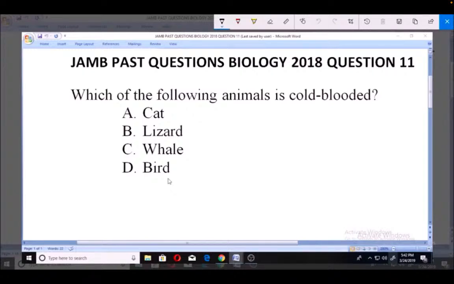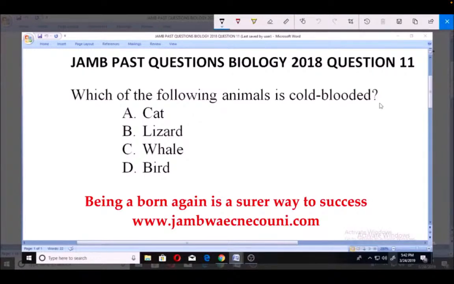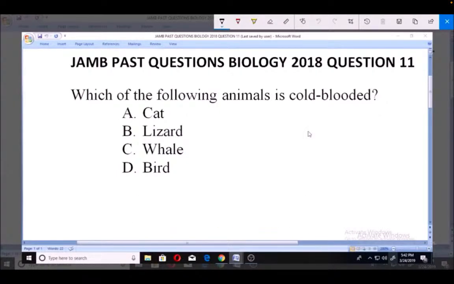Now, we said that cold-blooded animals or poikilothermic animals are those animals whose temperature varies according to the temperature of the environment. And we said that mostly the reptiles and amphibians are the cold-blooded animals.